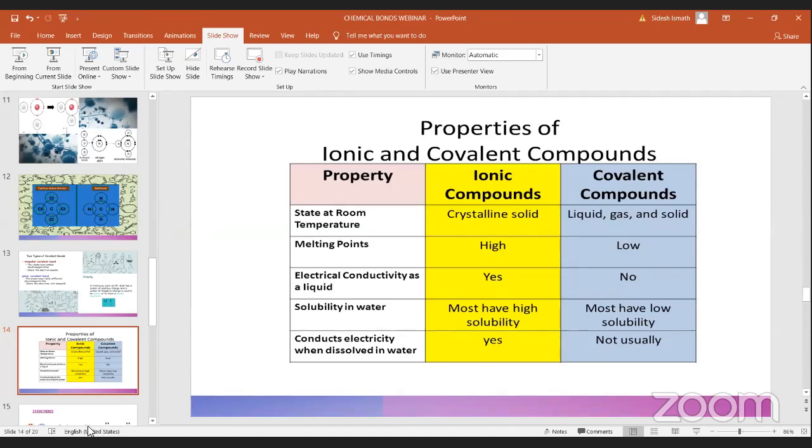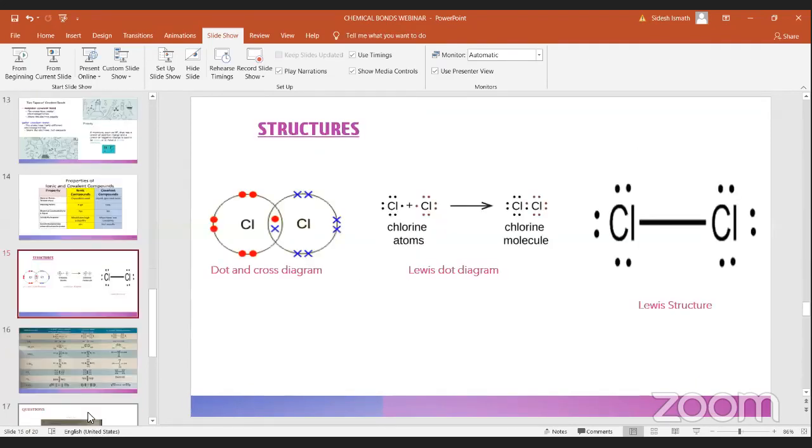Now we'll see about the structures. There are three types of structures you can see: dot and cross diagrams, Lewis diagrams, and Lewis structures.